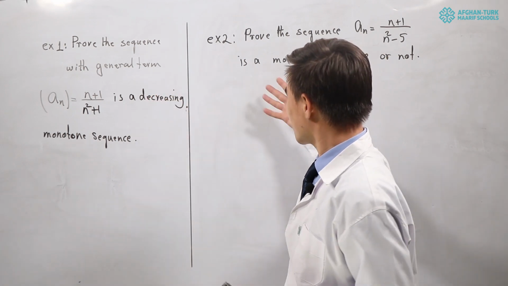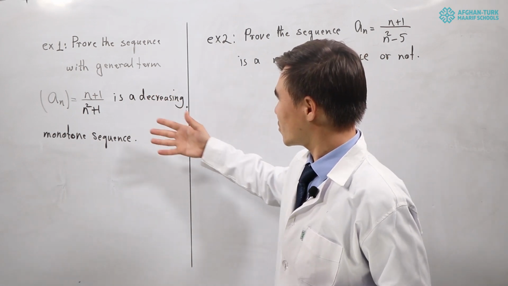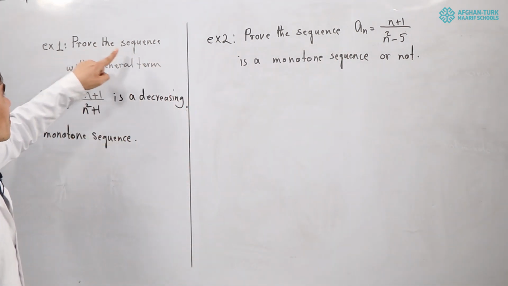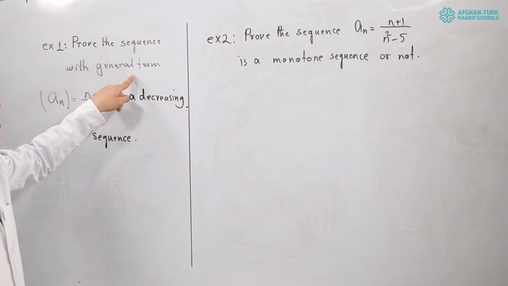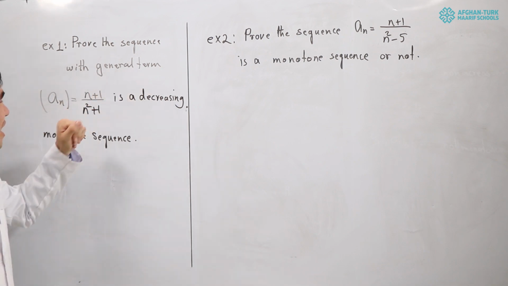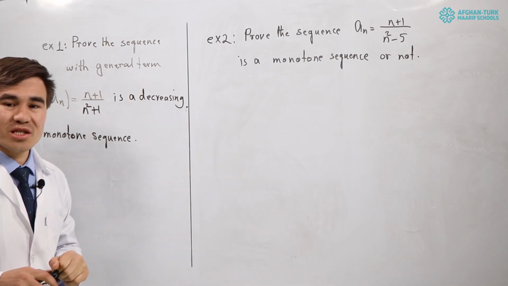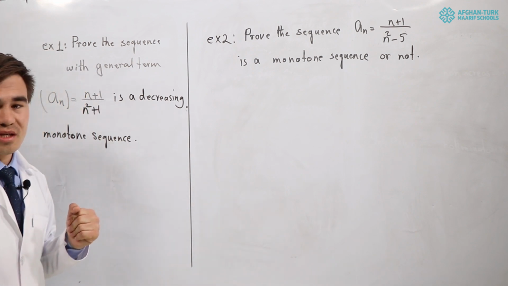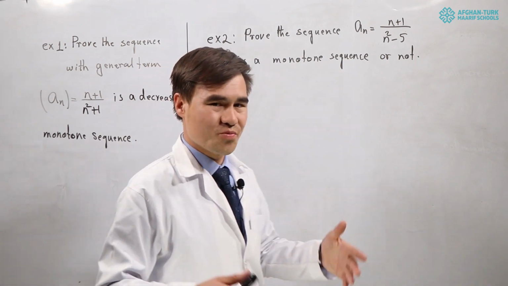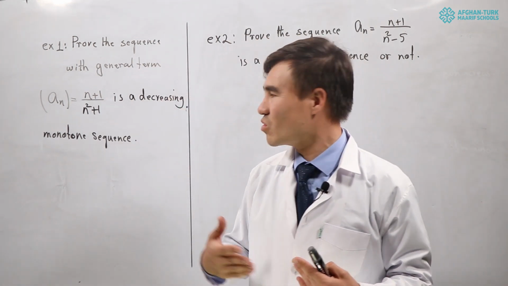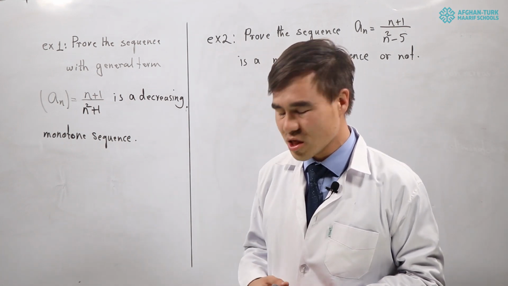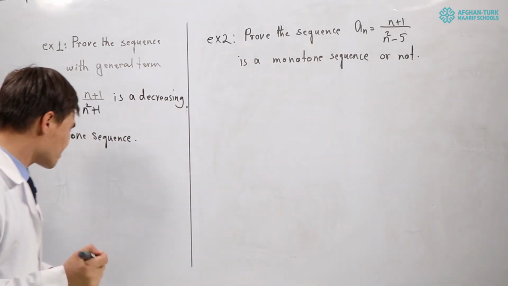This time we will solve two examples. Okay, prove whether the sequence with the general term a sub n equal to n plus 1 over n squared plus 1 is a decreasing monotone sequence or not. When proving whether a given sequence is monotone, that is decreasing or not, we have some conditions.